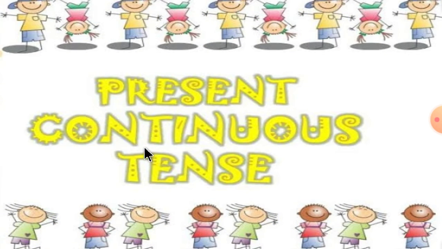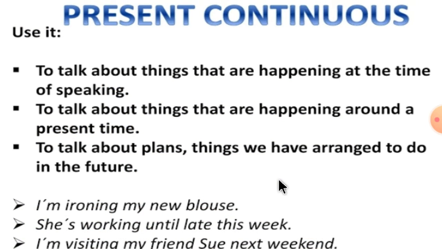So let's see the first, present continuous tense. What is present continuous tense and why are we using it? So, let's see. To talk about things that are happening at the time of speaking.